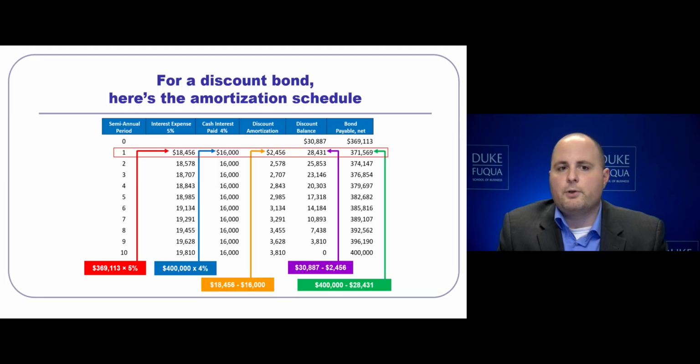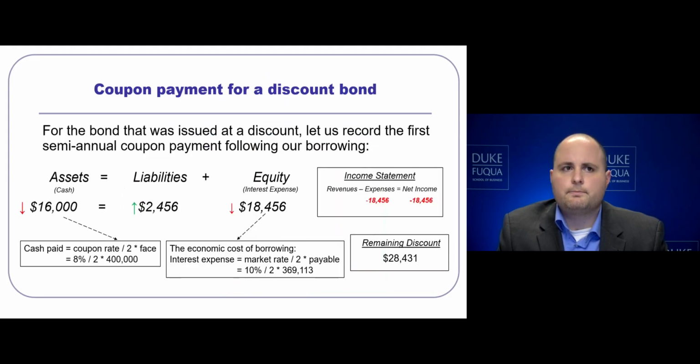However, I want you to first take a look down at semi-annual period 10. You'll notice that even though we have a discount bond, our total bond payable net will equal our face value by the end of the maturity period. We will have an outstanding balance of $400,000 in period 10, which is equal to the face value for this discount bond. However, we must amortize this discount over the life of the bond until we get there. Again, let's zoom in on the first transaction.